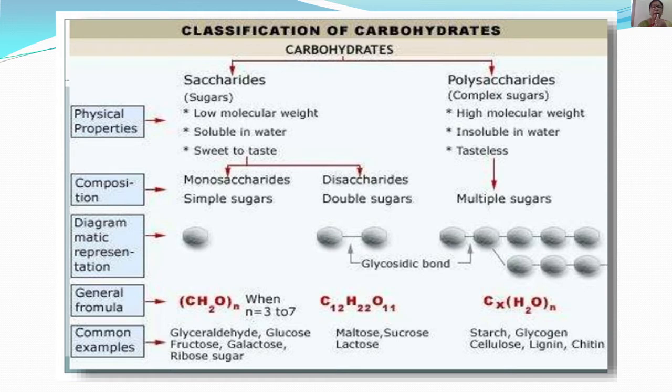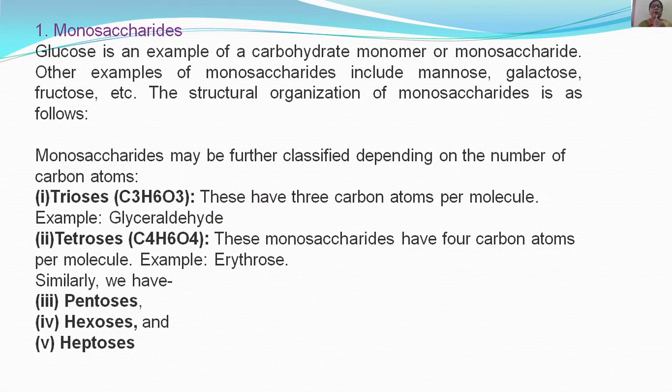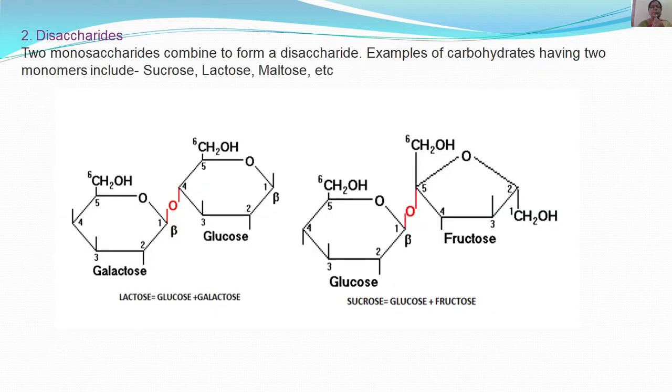Sugars have low molecular weight, they are soluble in water, and they are sweet to taste. We classify them into monosaccharides and disaccharides. Polysaccharides have high molecular weight, they are insoluble in water and they are tasteless. If we further classify monosaccharides, depending upon the number of carbon atoms, they are trioses, tetroses, pentoses, hexoses and heptoses.